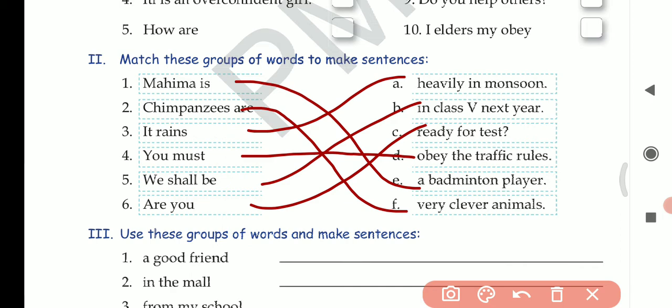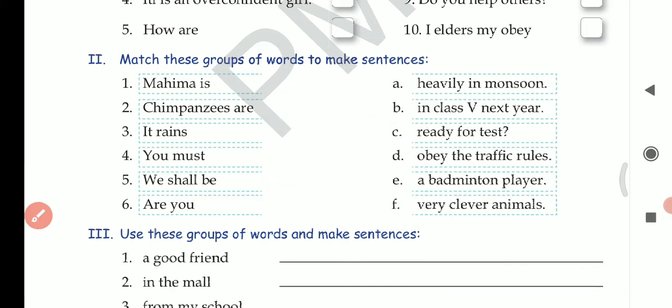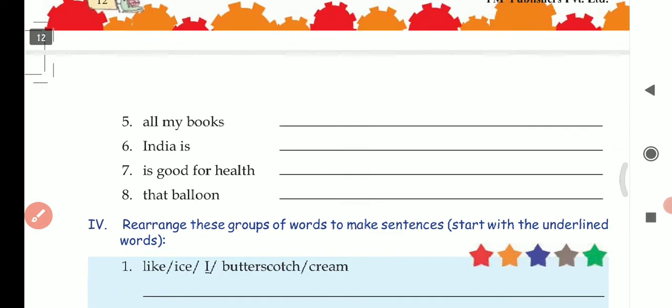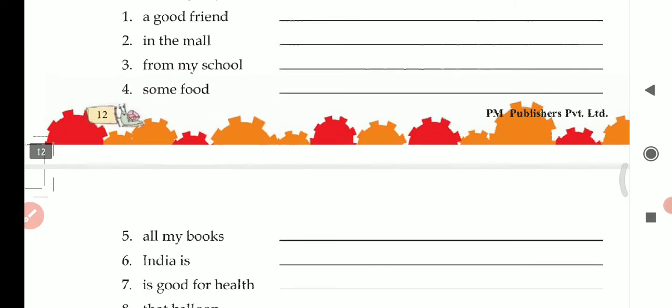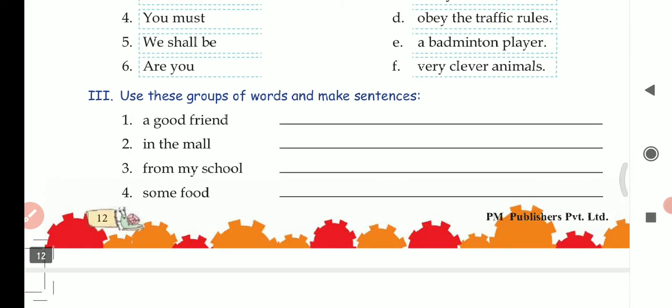Use these groups of words and make sentences. So, children, what do you have to do here? There are 8 groups of words given. You have to use these words in order to frame sentences. You can frame any sentence, whatever you feel like, whatever you wish.